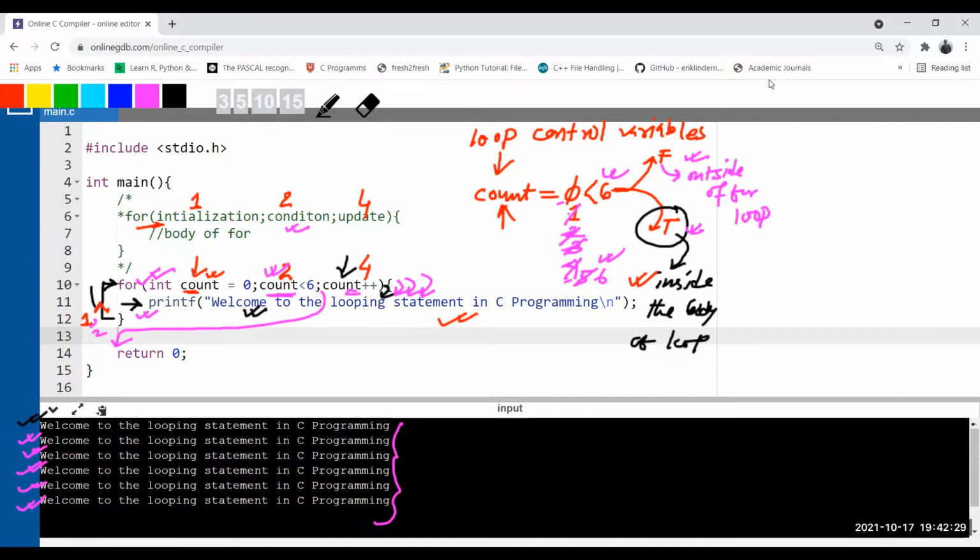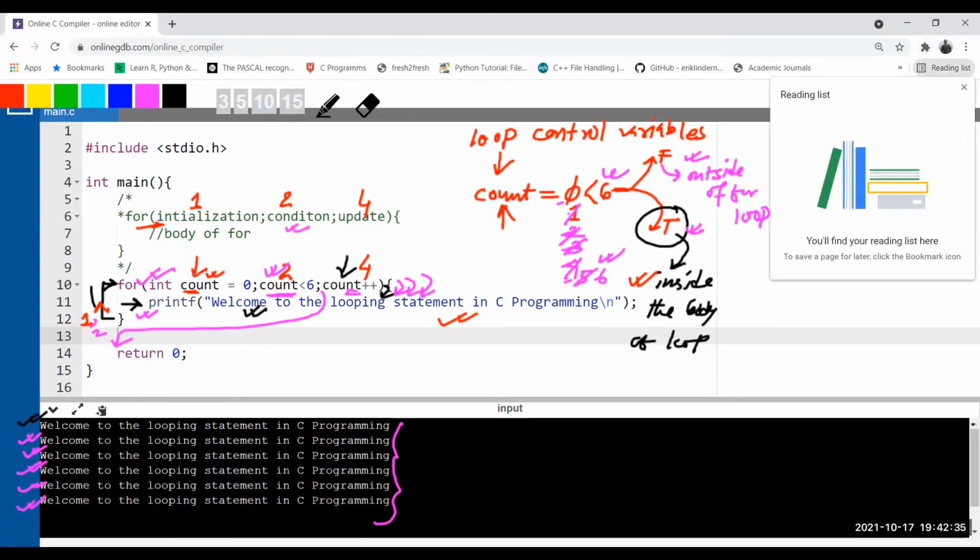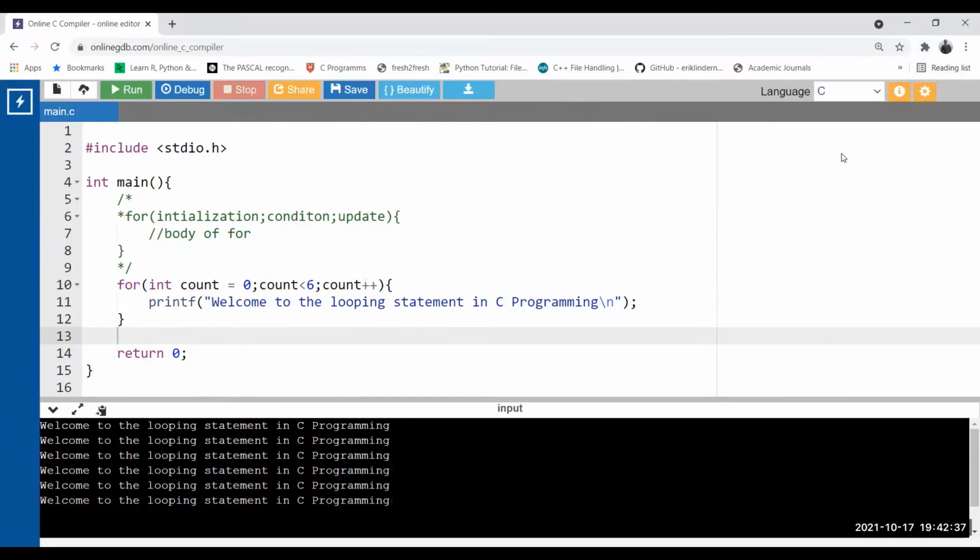Okay. So let's see more examples with this for loop. I hope you understand the syntax over here. Okay. So now let's proceed further. Let's do something else with the for loop. Further, what we can do.